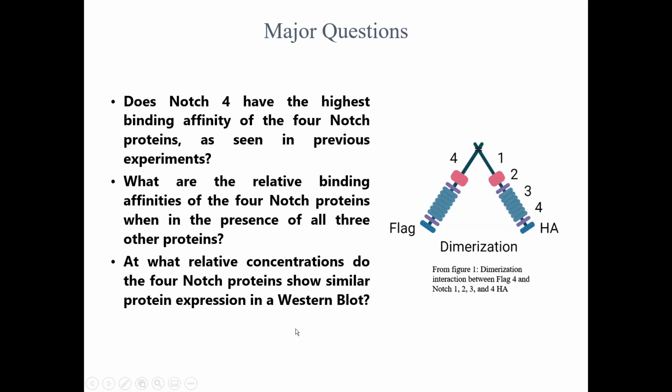Our questions are, does Notch 4 have the highest binding affinity, just like we've seen before? And what are the relative binding affinities of all 4 when they're in the presence of all the other 3, as we said before? And at what relative concentrations will we see about the same protein expression when we're doing Western blot?